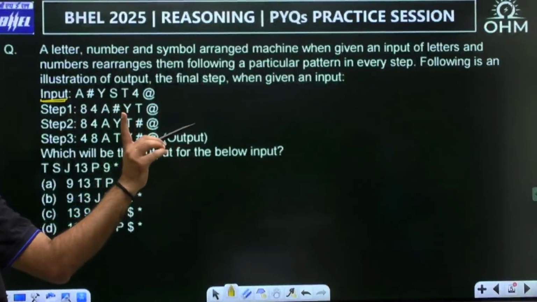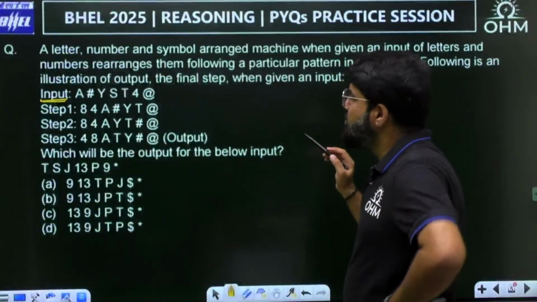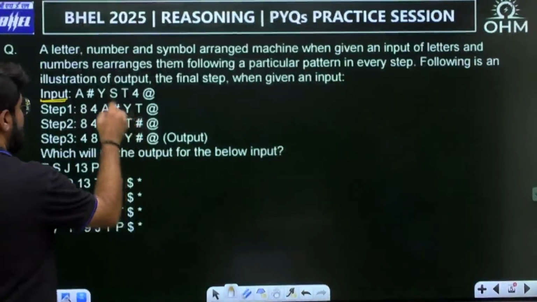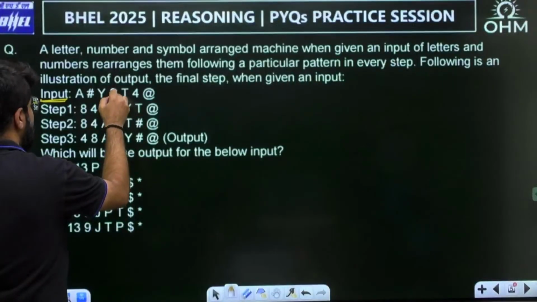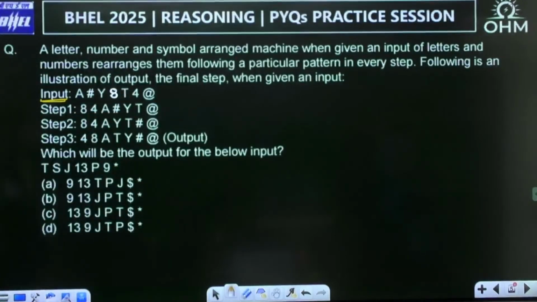Now there is a typo error in the question. Yeah, I have identified what should be the typo error. There is no s here, dear, this is not s. This is 8 actually. Please check it out. This is 8.